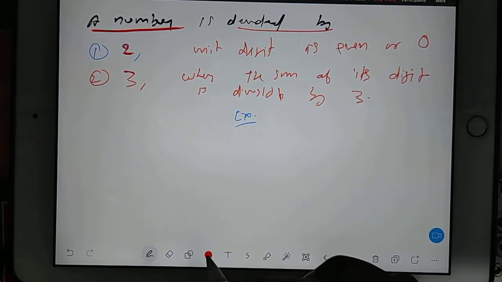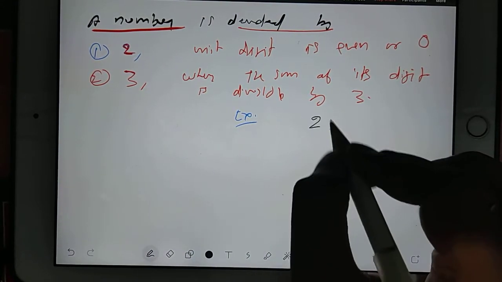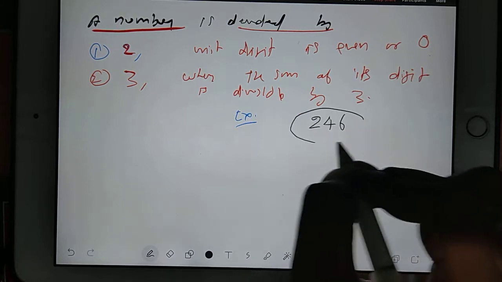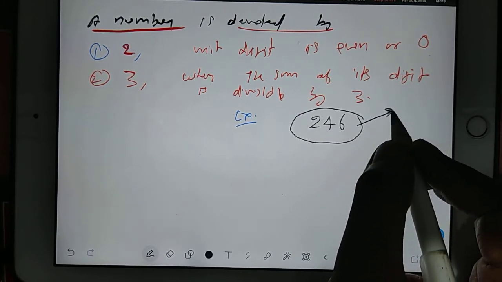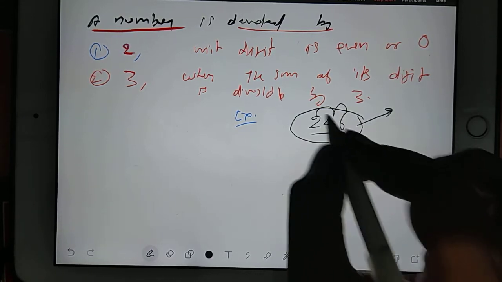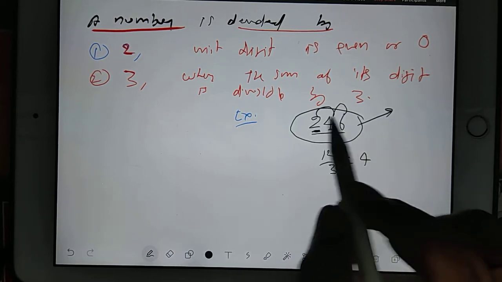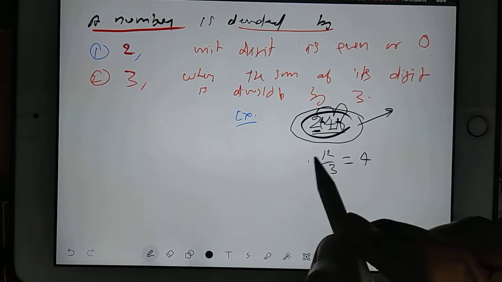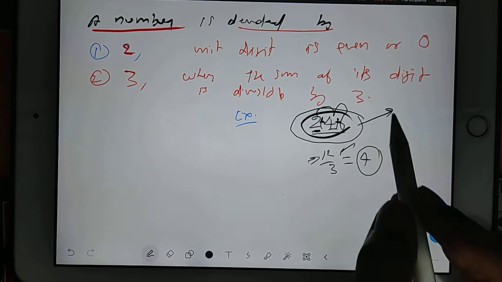Like here you can have one small example. Suppose I give 246, whether it is divisible by 3 or not. You have two choices: quickly put it into the calculator and divide and check, or add the digits here and check. 2 plus 4 is 6, plus 6 is 12, and 12 by 3 is 4. Because the sum is divisible, the total number is also divisible.